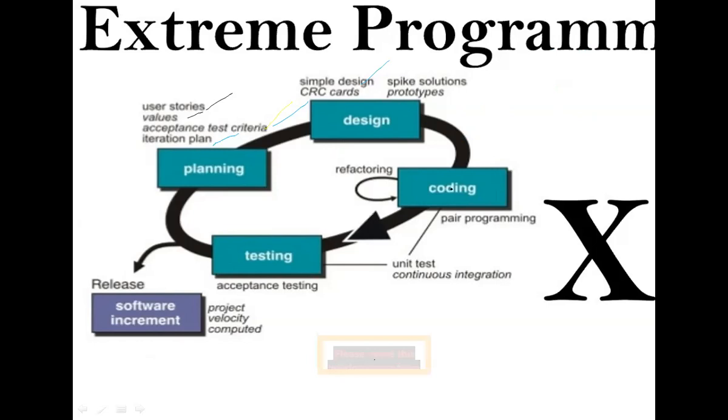We have to solve the problems or risks that occur in the simplest way by using a spike solution. Next, move to coding. Here in coding we move to pair programming. Pair programming is nothing but two people working on the same code. One person writes the code and another person checks the code and gives feedback. That is pair programming. Okay.